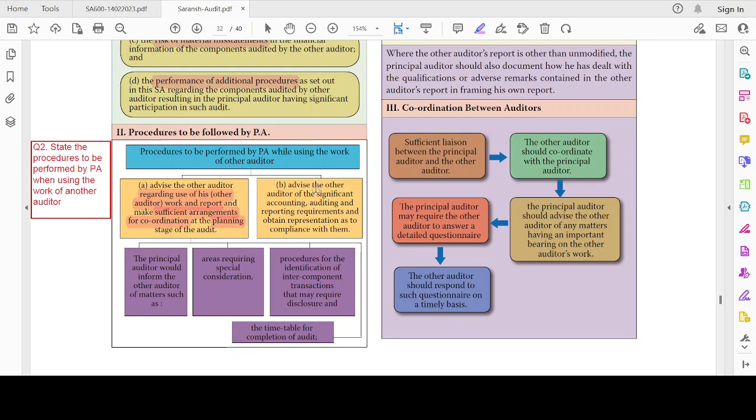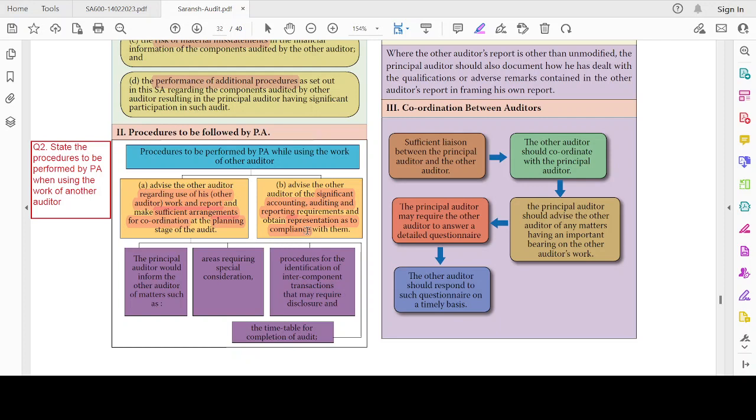Point number two, advise the other auditor of the significant accounting and auditing and reporting requirements and obtain a representation as to compliance with them. For example, fixed assets could be there, right? I have to discuss with them that fixed assets are material for this particular entity. So please make sure that all the relevant accounting, auditing, and reporting requirements are being complied with, and also get a written representation from him that so and so have been complied with.